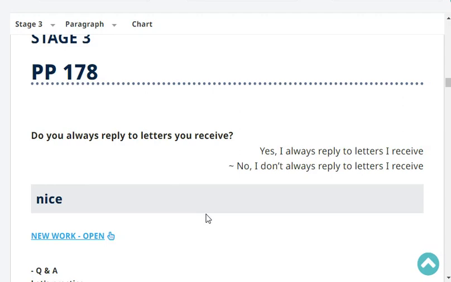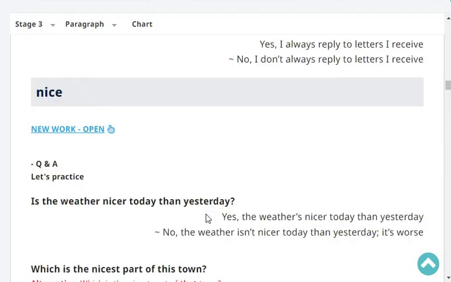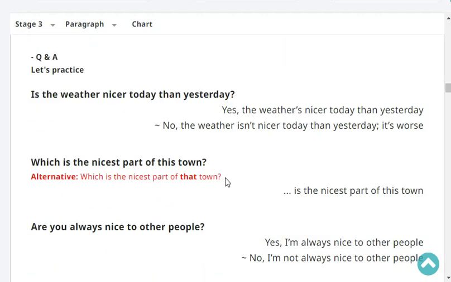Greg, do you always reply to letters you receive? Yes or no? No, I don't always reply to letters I receive. Is the weather nicer today than yesterday? Yes or no? Yes, the weather is nicer today than yesterday. Which is the nicest part of your town?